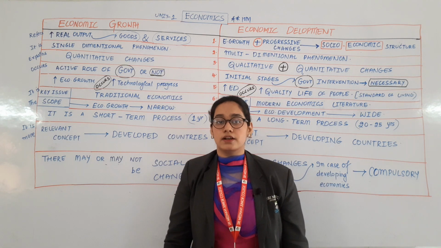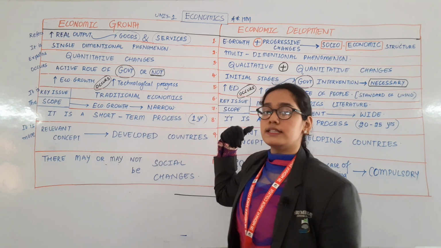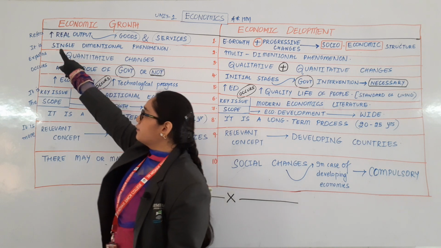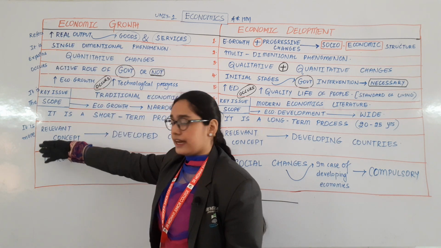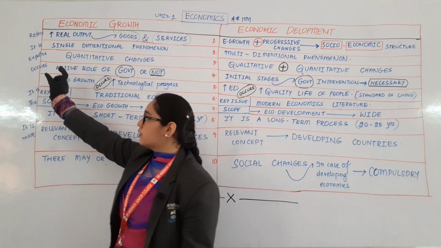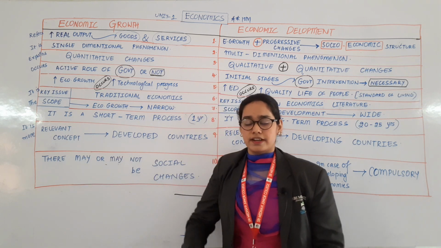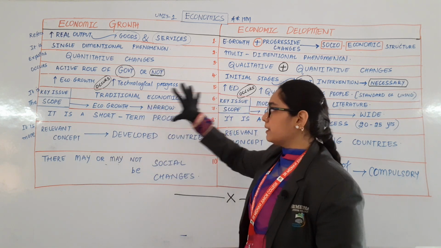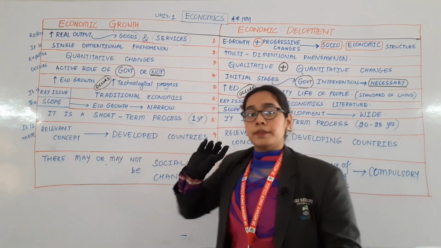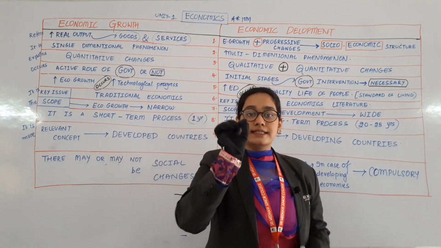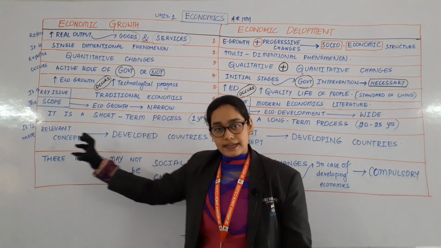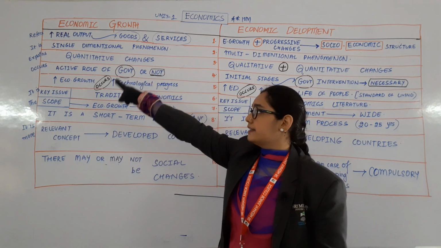Now let us see what is economic growth and what is economic development. On the right side I have mentioned small terms. That means whenever we write the answer in the exam, you will remember the main points from here, but you will forget how to start the sentence. So the starting words which you can connect with these points are written there.